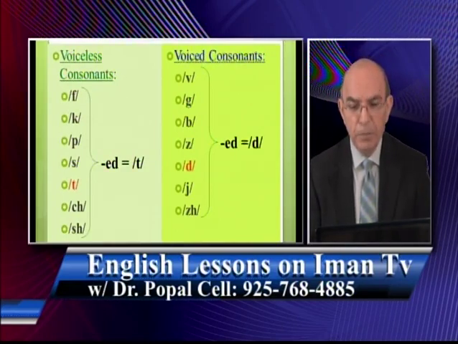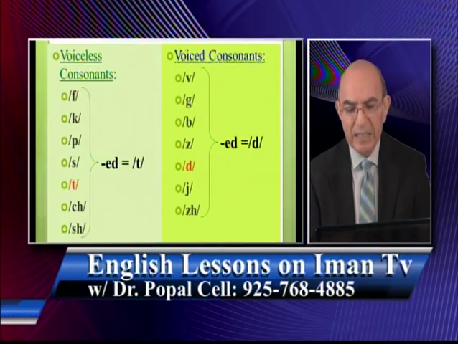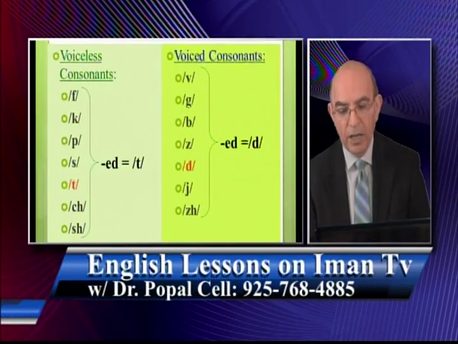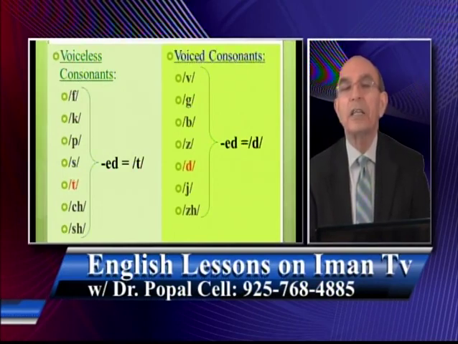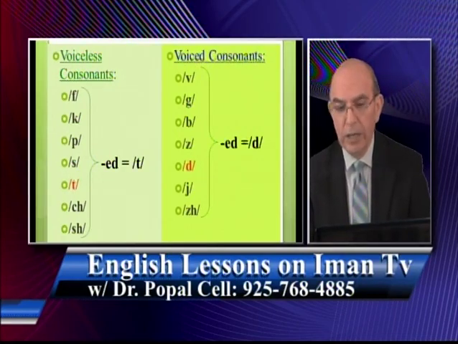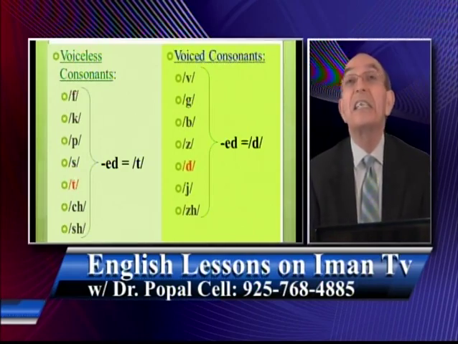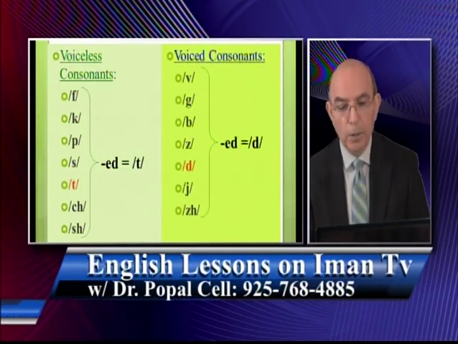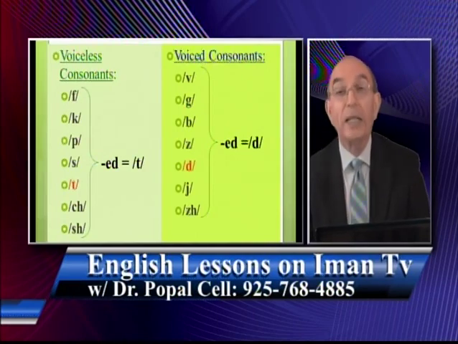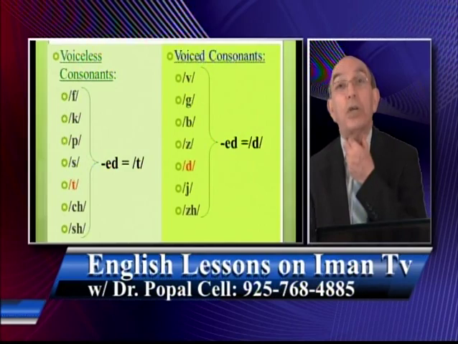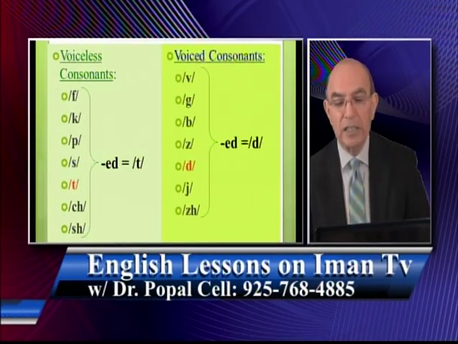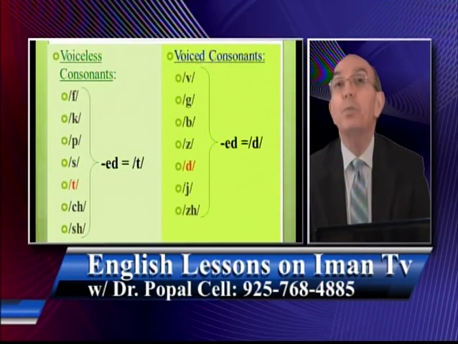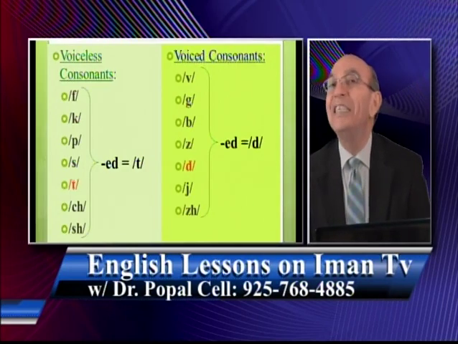V, g, b, z, d, j, and also z, j, h, that makes the j sound, like in pleasure. Okay, so these are called what? Voice sounds. You don't say the name of the letter, you say the sound of it. These are voice sounds. It means there is vibration. But if you cannot feel the vibration, at least look at these sounds. These are called voiced. So when you put ed, ed is changed to d pronunciation.